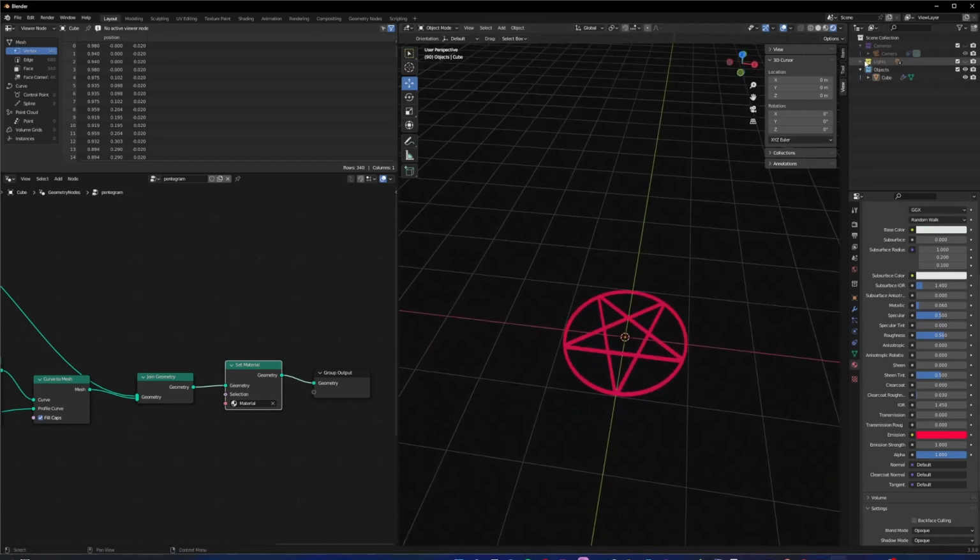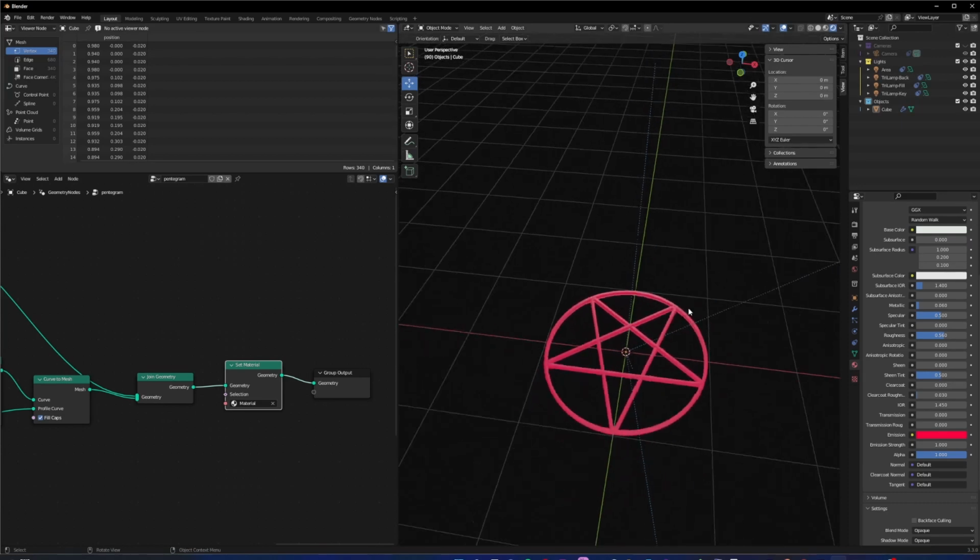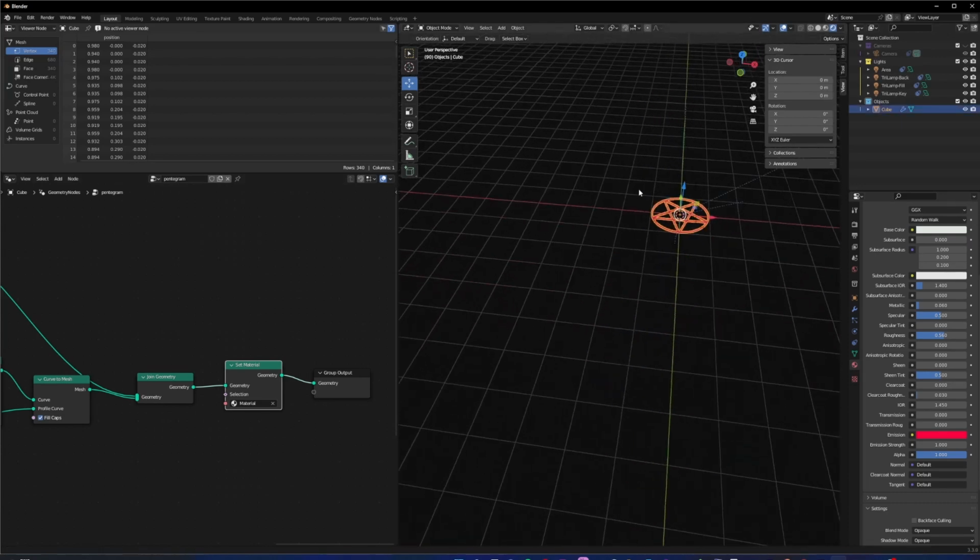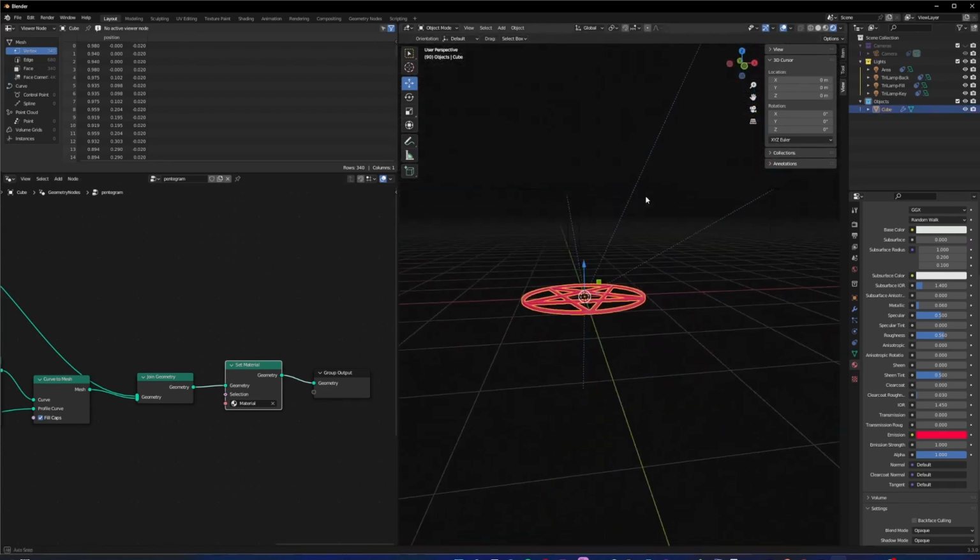What about if we put a light on it? How does that? Better yet, I have an idea.